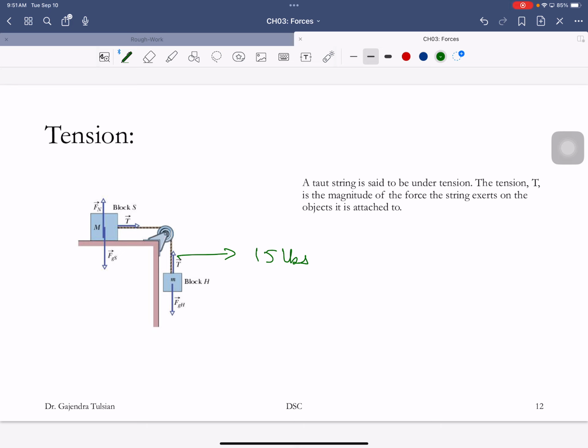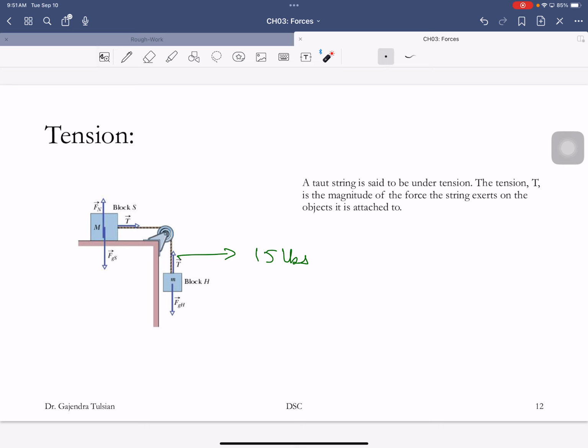If this rope is under a tension of 15 pounds, what that means is whatever is connected to the rope is exerting a force of 15 pounds. So the rope is exerting a force of 15 pounds on this box in that direction, and the rope is exerting a force of 15 pounds in this direction on this box. That's what it means to say the rope is under tension of 15 pounds.